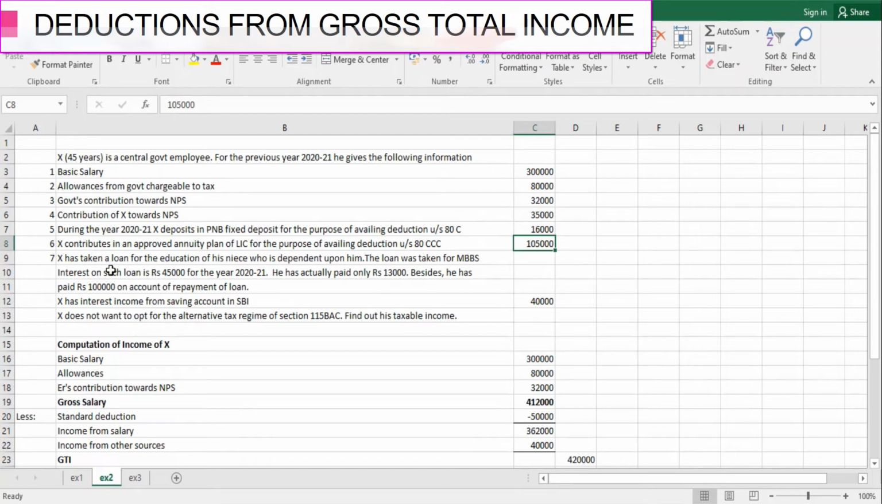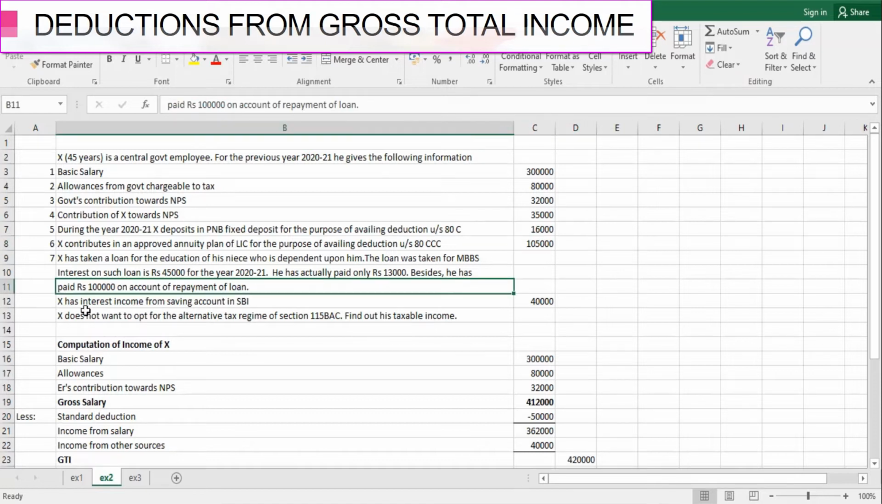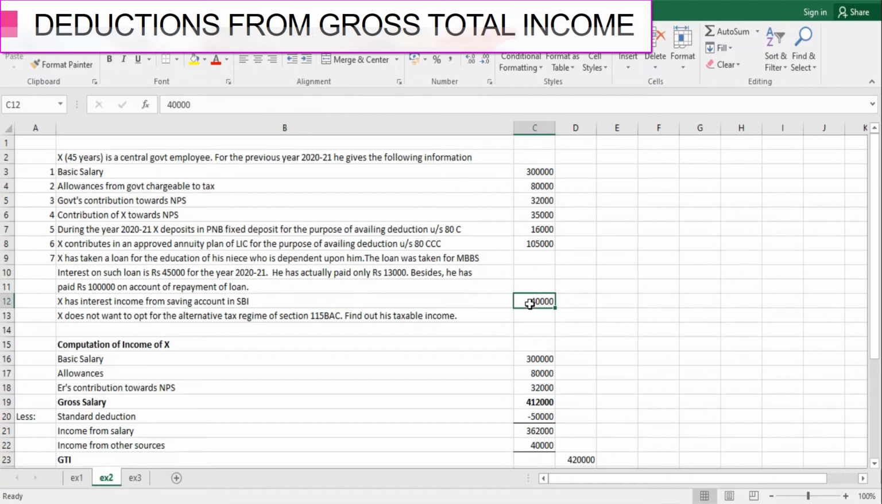He has also taken a loan for the education of his niece who is dependent upon him. The loan was taken for MBBS. Interest on such loan is rupees 45,000 for the year 2021, out of which he has paid only 13,000. Besides, he has paid rupees 1 lakh on account of repayment of loan. Next, he has interest income from saving account in SBI rupees 40,000.